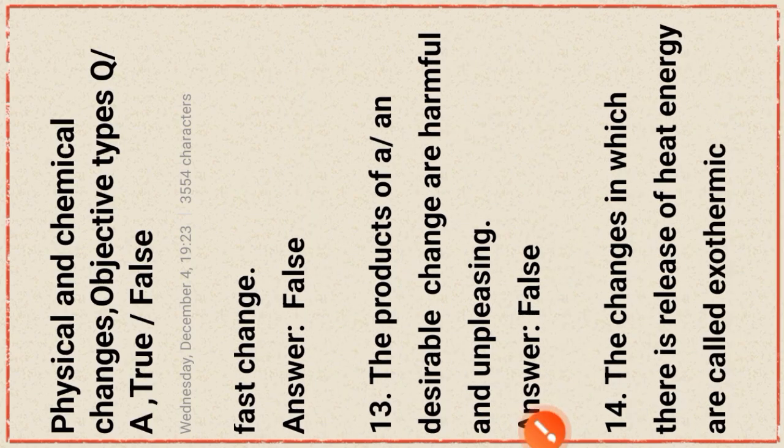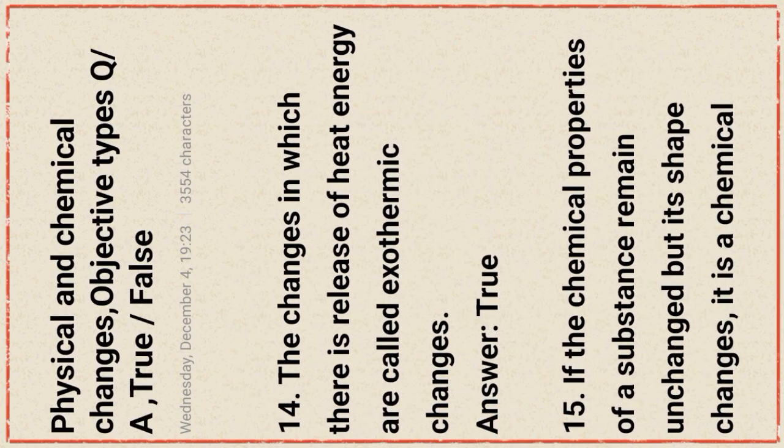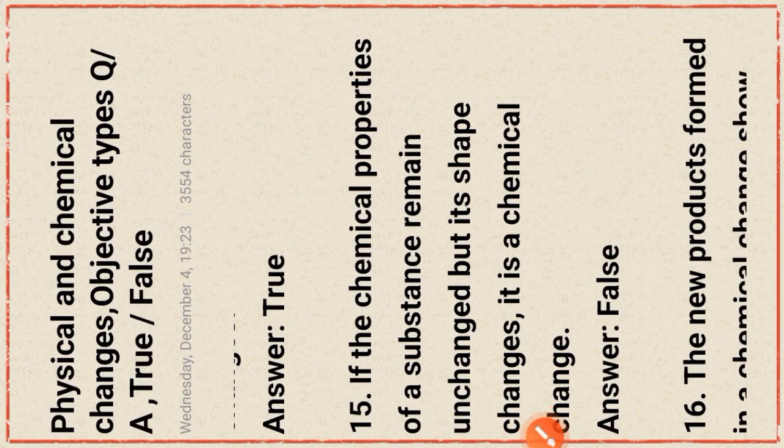Next question, the changes in which there is release of heat energy are called exothermic change. This statement is true. Next question, if the chemical properties of a substance remain unchanged but its shape changes, it is a chemical change, not, it is a physical change.